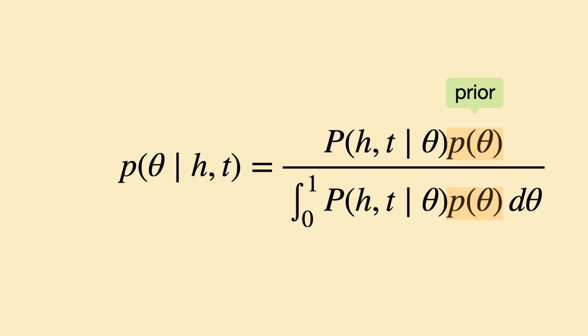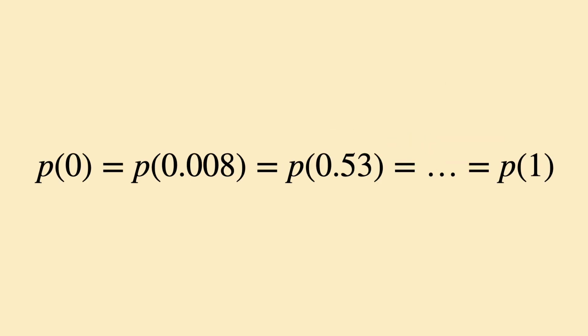Here, theta's likelihood is known as the prior, or the prior belief about its probable values before tossing the coin. Since we're dealing with a previously unknown coin, our prior belief should be that all possible values of theta have an equal chance, aka the principle of maximum entropy.